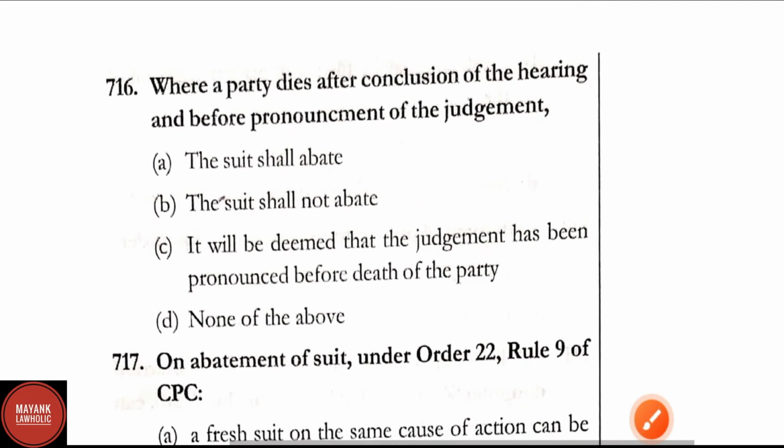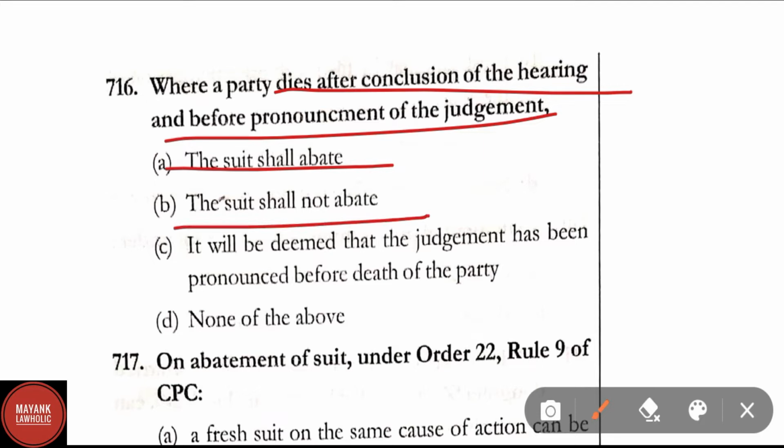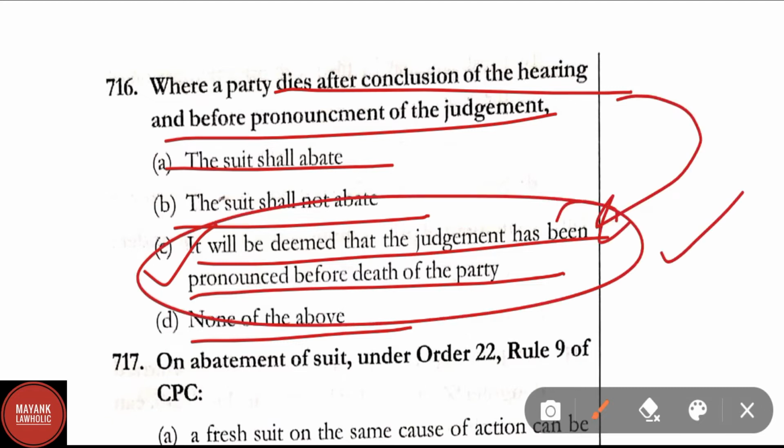Question number 716. Where a party dies after conclusion of the hearing and before pronouncement of the judgment, the suit shall not abate, the suit shall abate, it will be deemed that a judgment has been pronounced before the death of the party, none of the above. Correct answer here is option C. When a party dies after conclusion of hearing and before pronouncement of judgment, it will be deemed that a judgment has been pronounced before the death of the party.